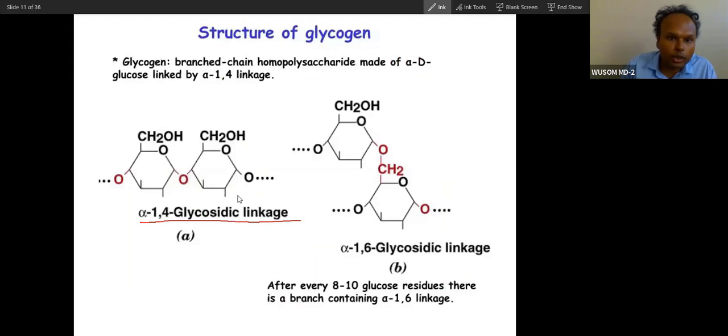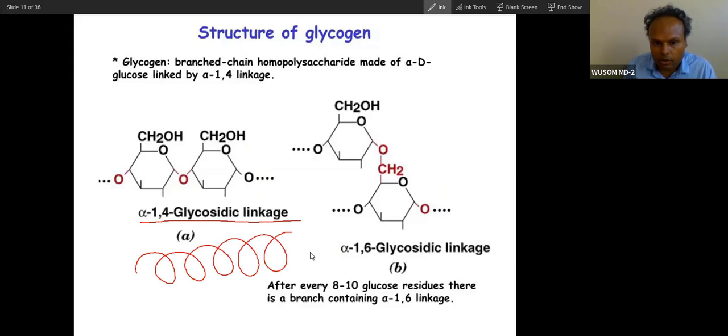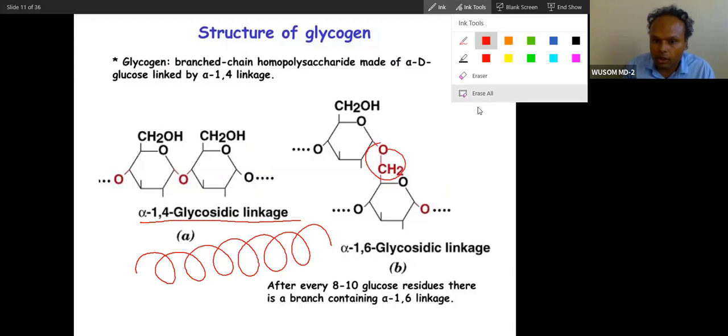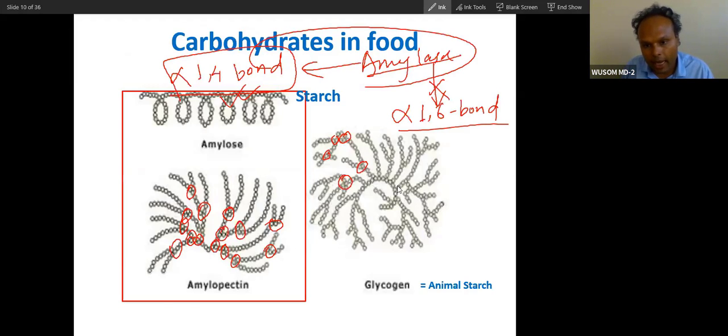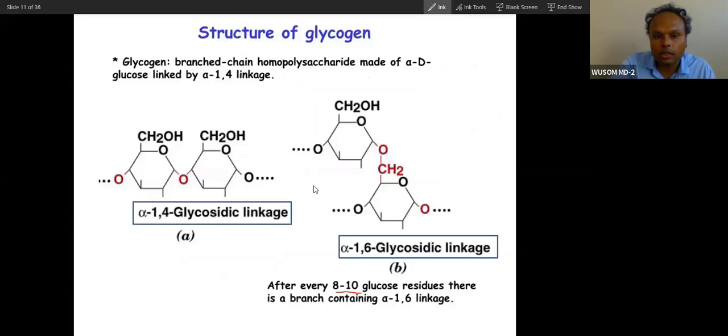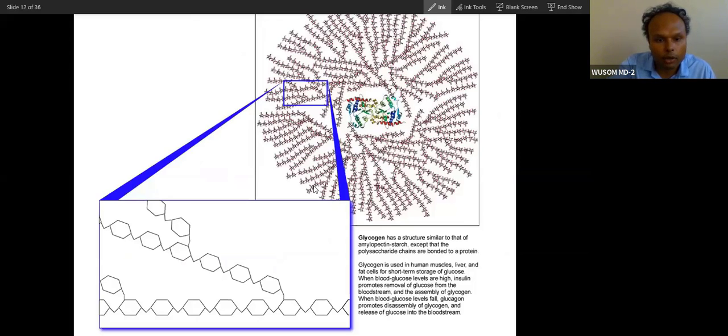Now let's see this. You already know alpha 1,4 is a straight line. After a straight line, it will curve like this, and then this is branching. Branching is alpha 1,6. This is the structure of glycogen. I have already talked about this structure. In glycogen, there is very high branching, and amylopectin has lesser branching than glycogen. That is the main difference. You can see this alpha 1,6. This is glycogen. I have already done this.